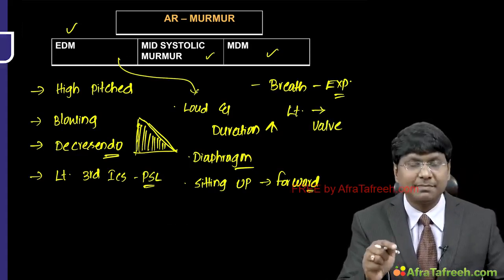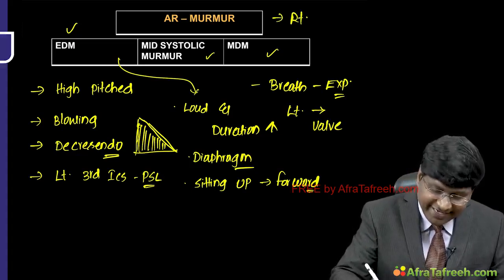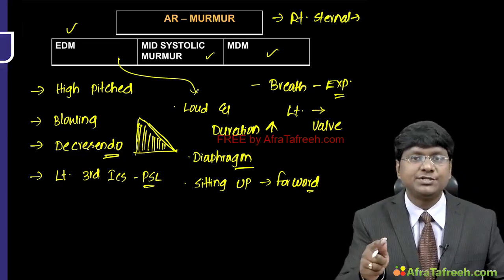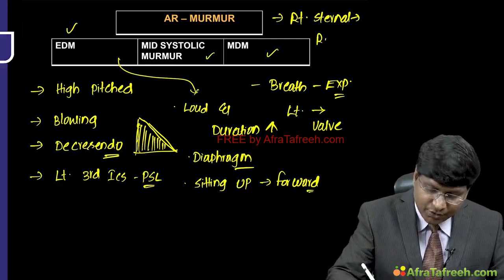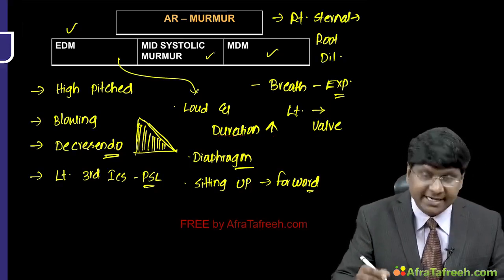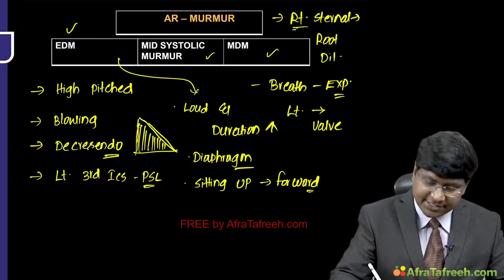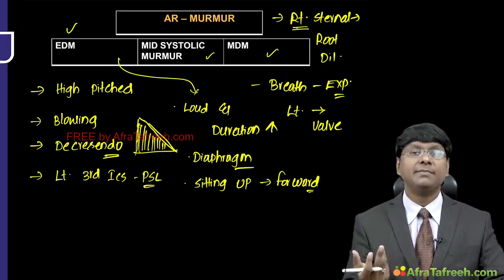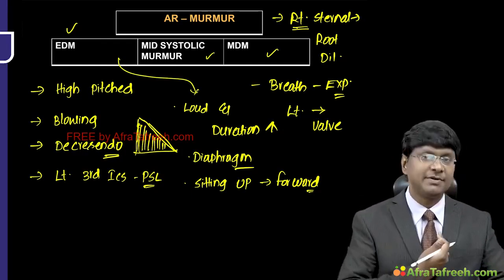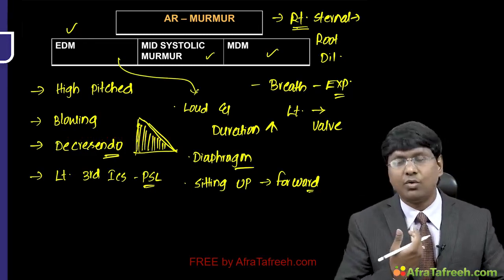But this particular murmur of aortic regurgitation is louder on the right sternal border if the aortic regurgitation is due to aortic root dilatation. So if it is aneurysmal dilatation of the aortic root causing aortic regurgitation, then it is the right sternal border where the murmur will be loud. So please remember, aortic valve pathology causing AR, the murmur is loud on the left. Aortic root pathology causing AR, the murmur is heard loud over the right.